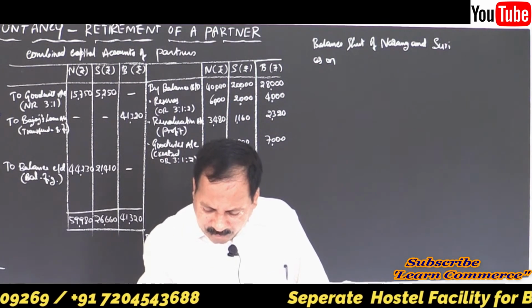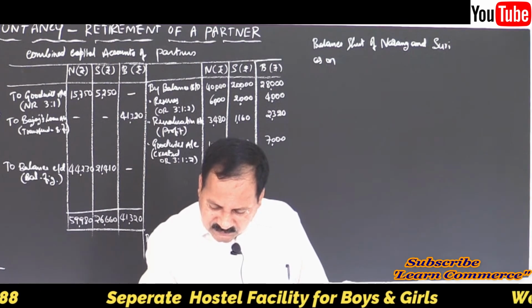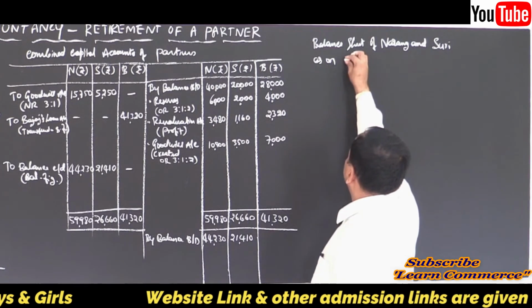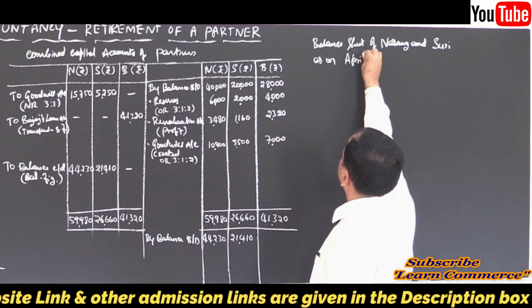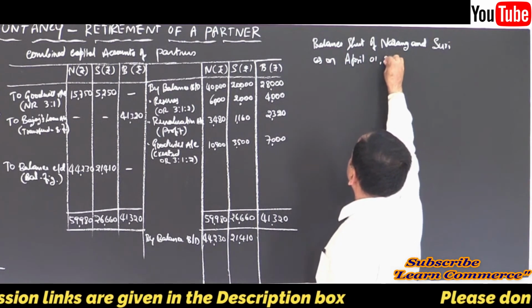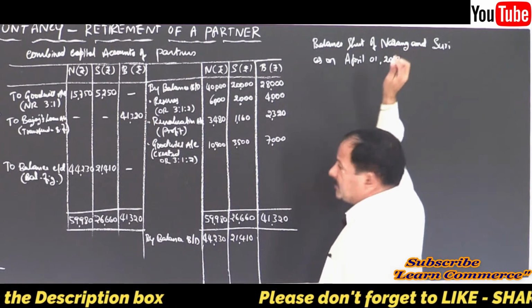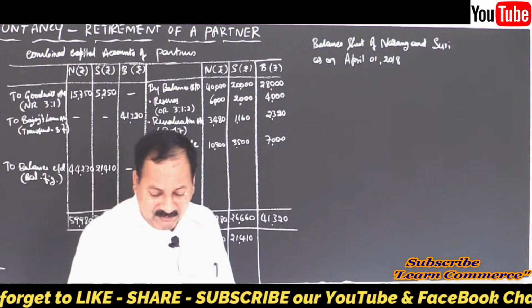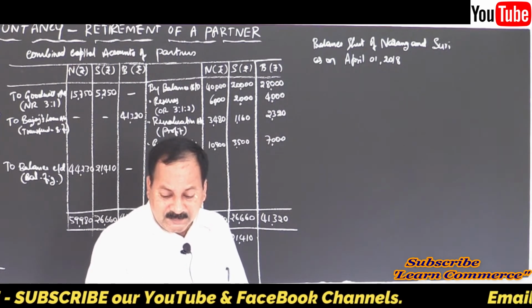So it should be 1st April, right? 1st April 2018. Don't think beyond, as the balance sheet is given on 1st April 2018.